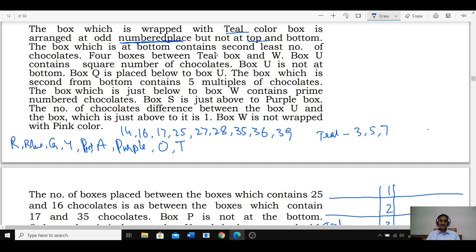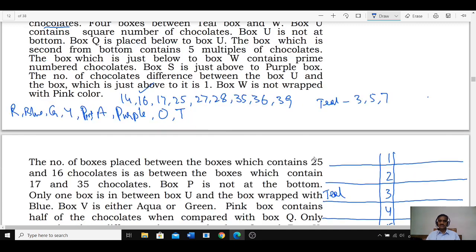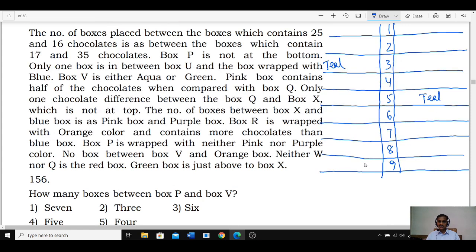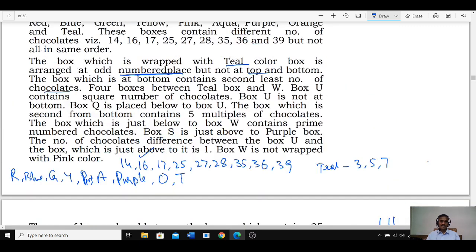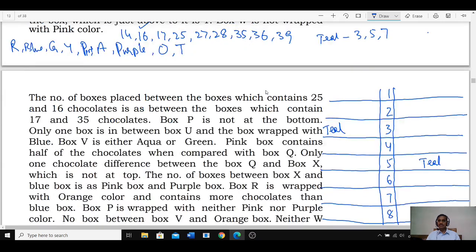The box which is at the bottom contains second least number of chocolates, and the least is 16. Now this bottom box must have 16 chocolates. The bottom box must have 16 chocolates. And next one, 4 boxes are between teal and W. Between teal and W there must be 4 boxes.